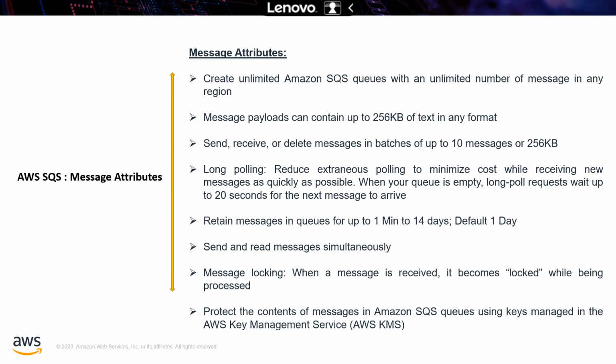Okay. So message attributes, we are going to talk about. You can create unlimited Amazon SQS queues with an unlimited number of messages in any region. That means it is not region specific. You can create any SQS queue and you can replicate to another region also. And a very important concept, the message can contain up to 256 KB in any format.